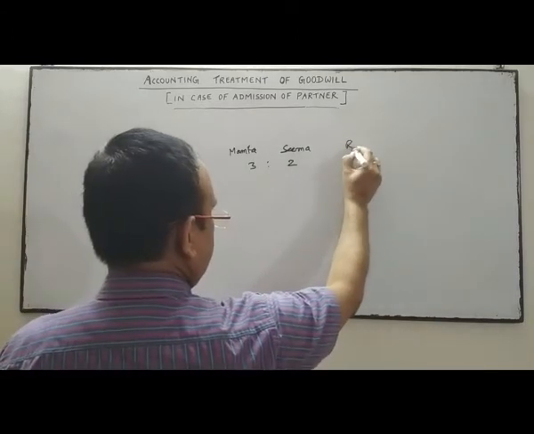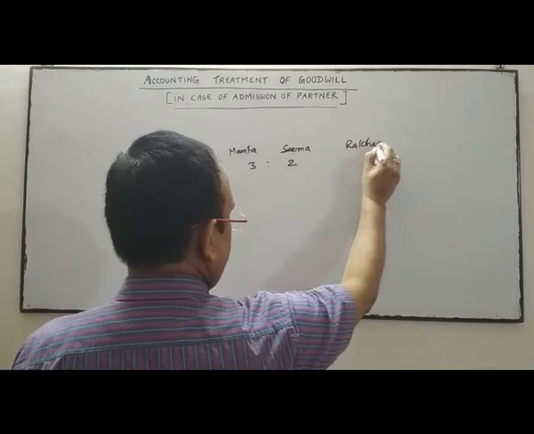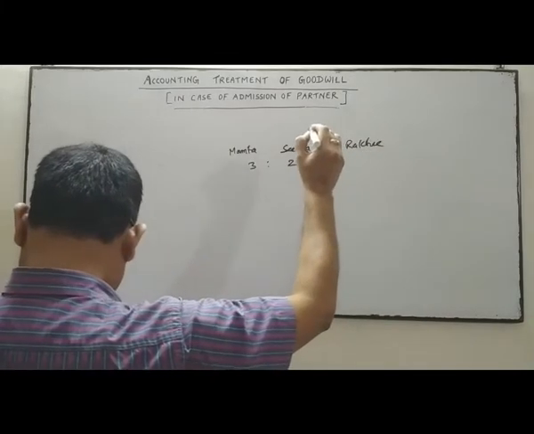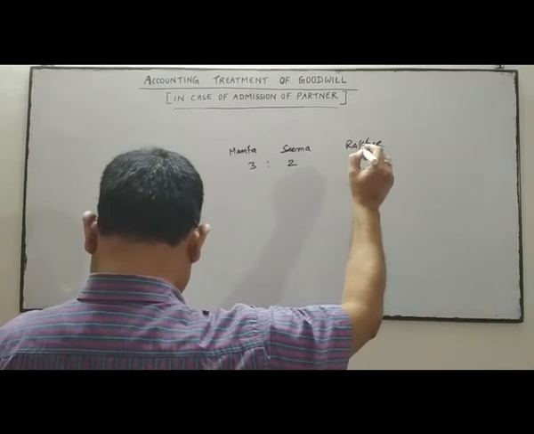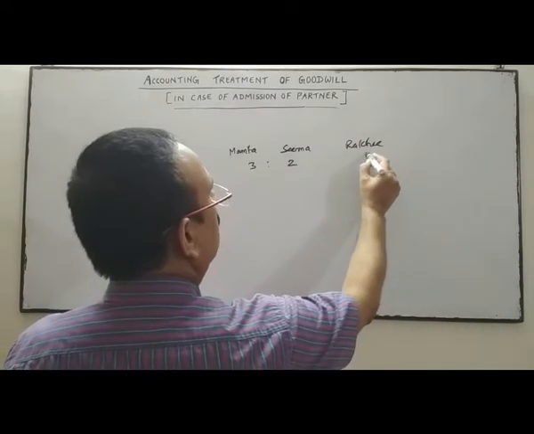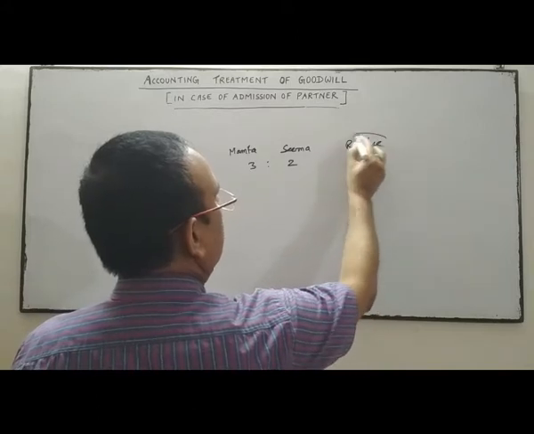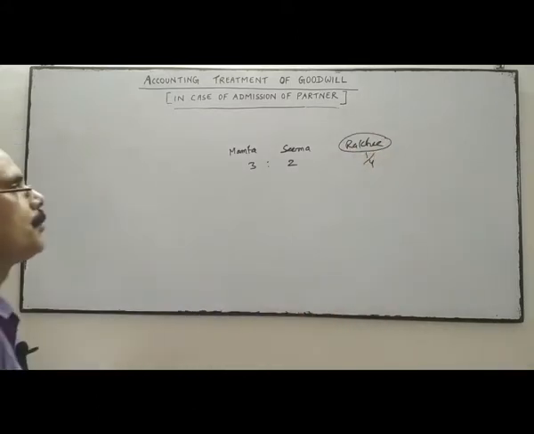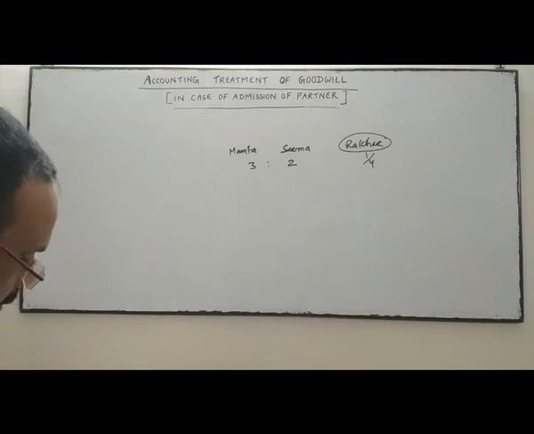Rakhi is admitted as a new partner for 1/4 share of profit.